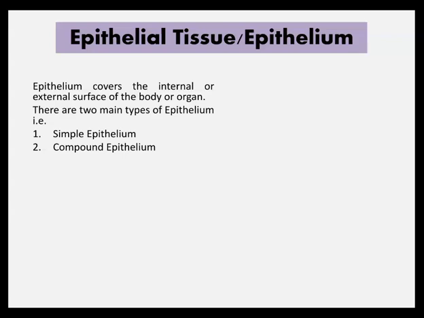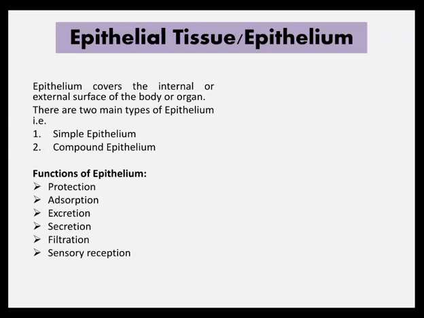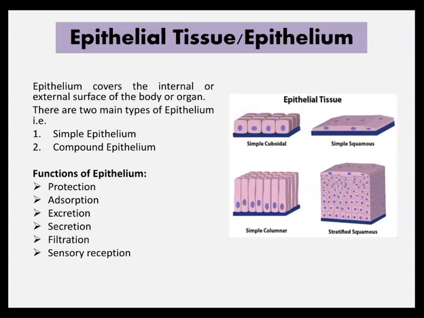There are two main types of epithelium, that is simple epithelium and compound epithelium. The epithelium performs various functions like protection, absorption, excretion, secretion, filtration and sensory reception. So these all are the epithelial tissues of our body.